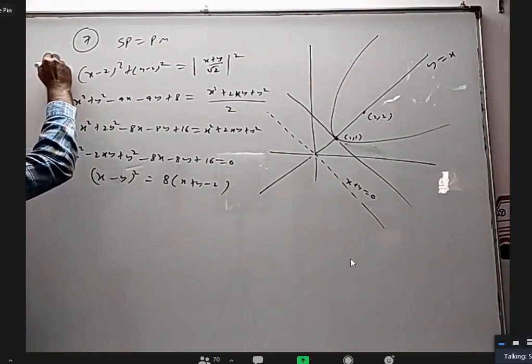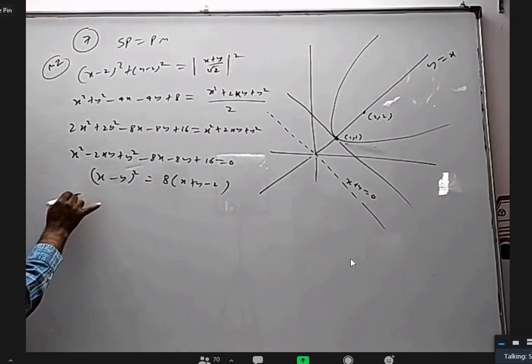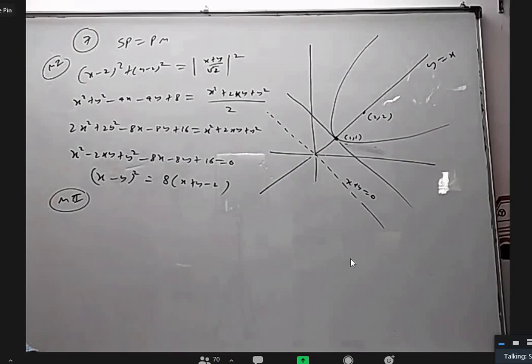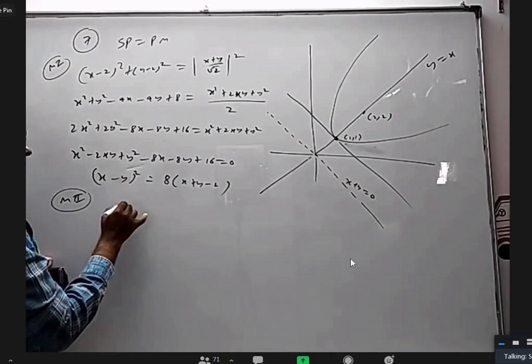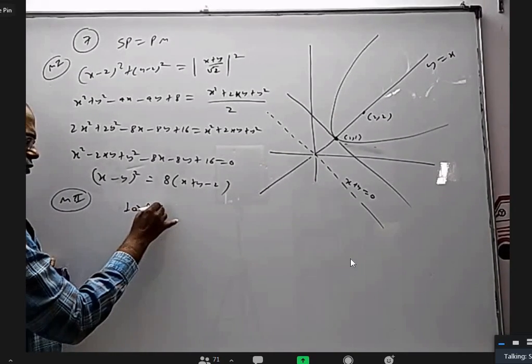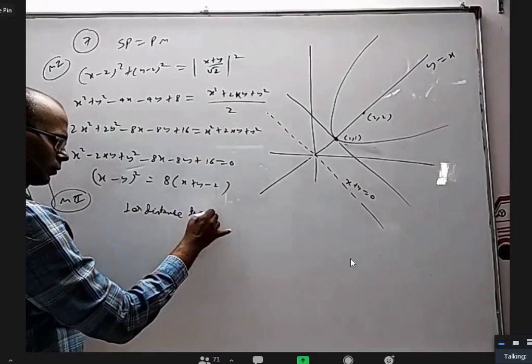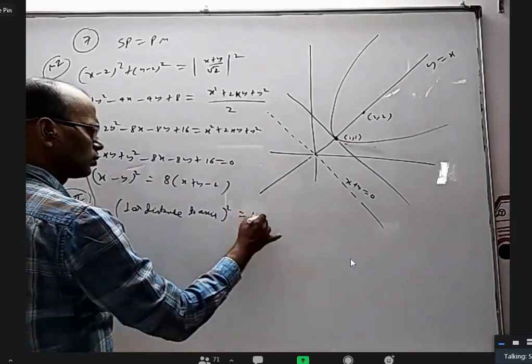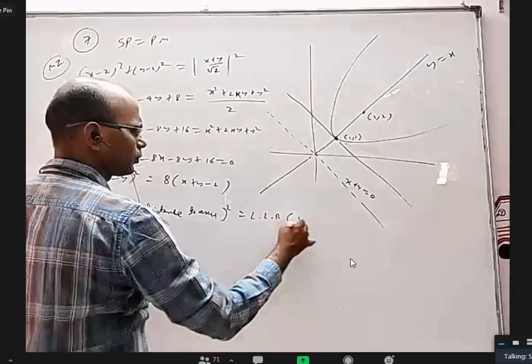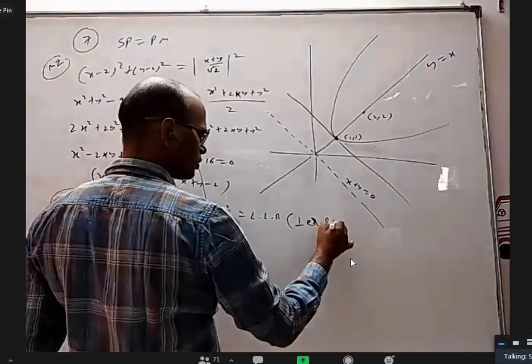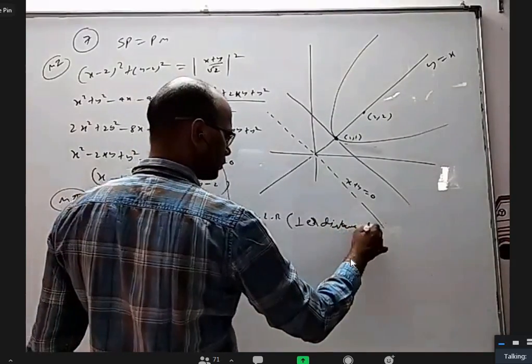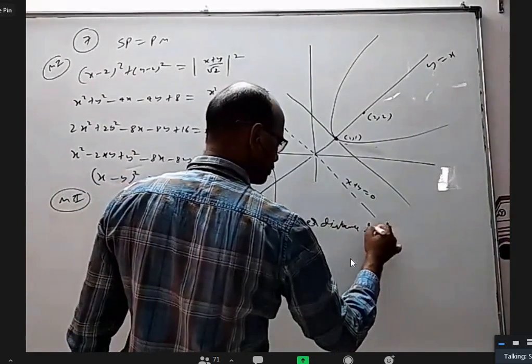This is method 1. Method 2, I want to use the new definition of parabola. What is the new definition of parabola? Perpendicular distance to the axis whole square equal to length of latus rectum into perpendicular distance to the tangent at vertex.